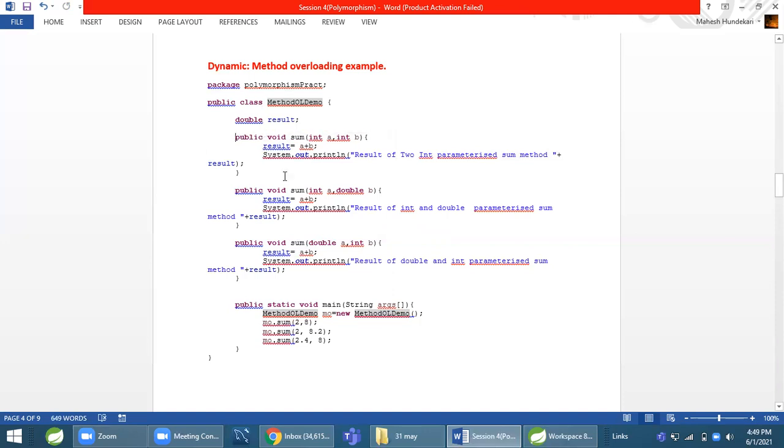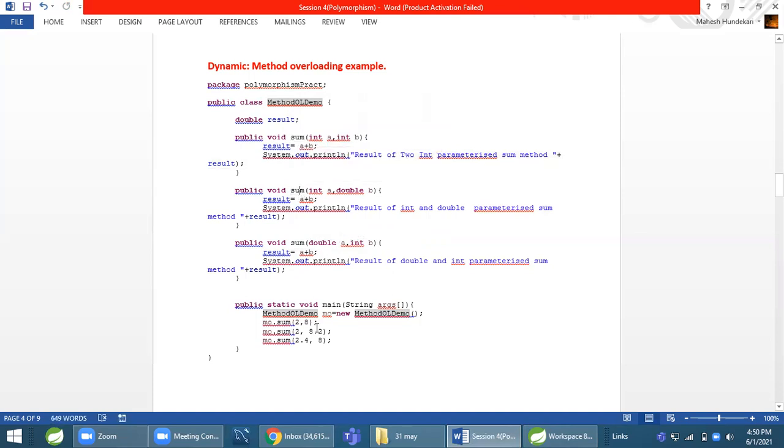Then the whole concept is the same as what we learned in compile time polymorphism. Method signatures carry information about the method: its scope, return type, method name, and parameters. The method signature will be different and the method definition will be different, but the method name will be the same, which we saw in compile time polymorphism.